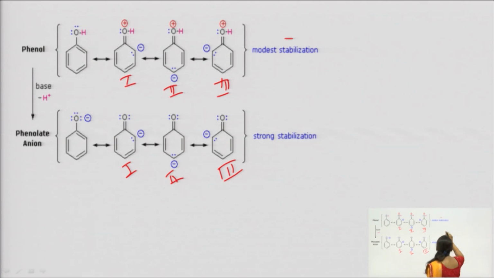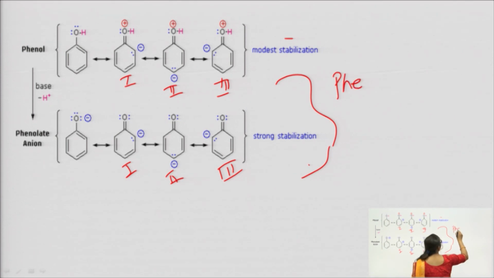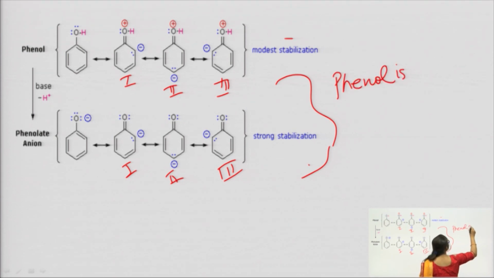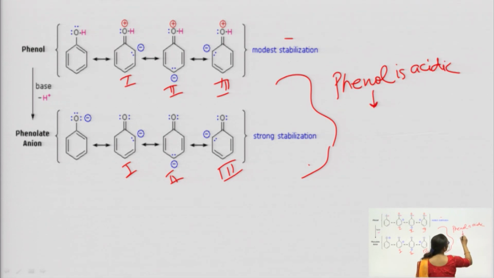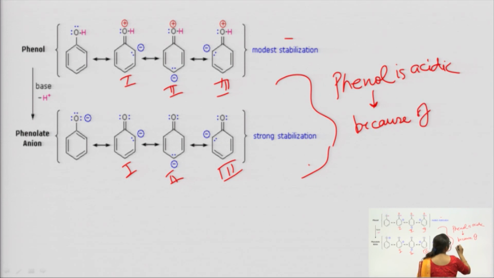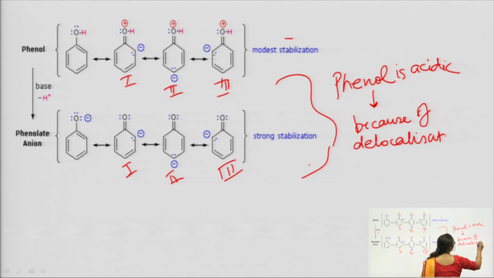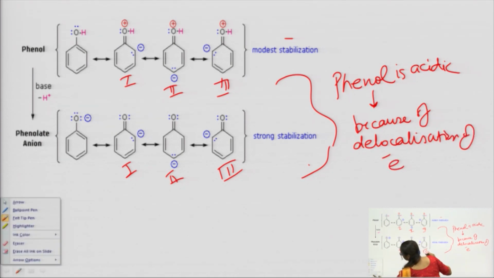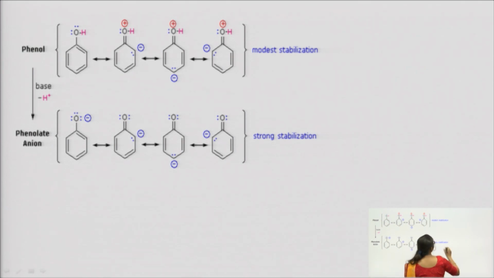So by all these slides we came to the conclusion that phenol is acidic. And why is phenol acidic? Because of delocalization of electrons, and in other words, that is very important, you can say dispersion, right?